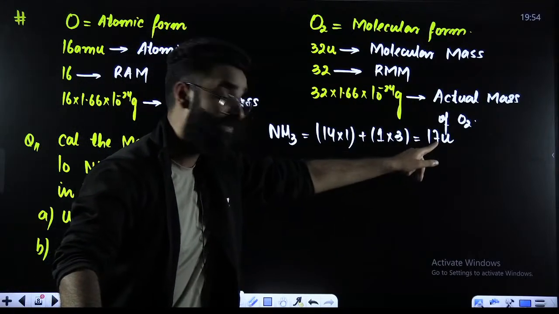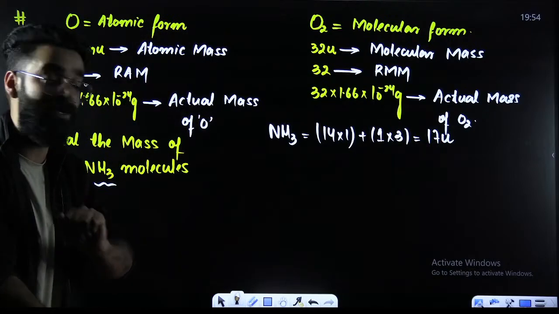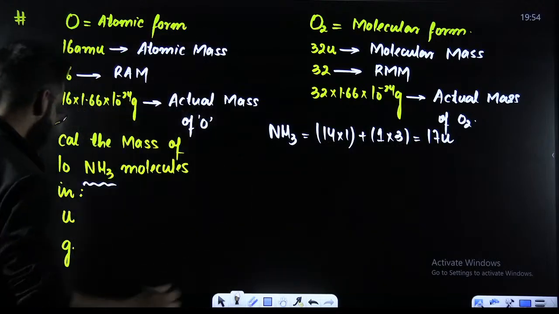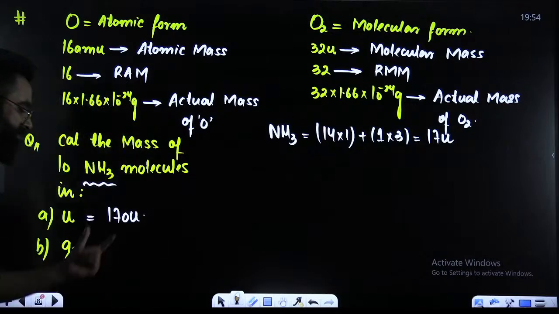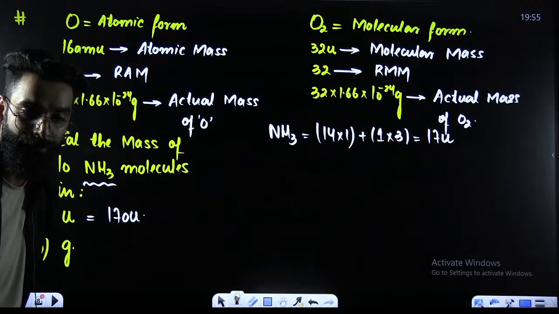If this is the mass of 1 molecule of ammonia in U, what will be the mass of 10 molecules of ammonia in U? I'll be multiplying this term with 10, right? So 17 multiplied by 10 comes out to be 170 U. This is the mass of 10 ammonia molecules in U, right?